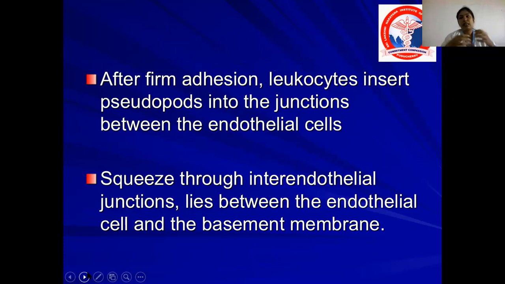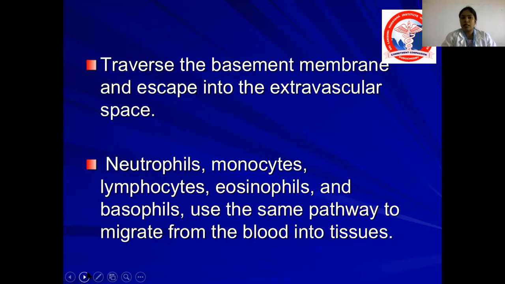They squeeze through the endothelial junction, lie between the endothelial cells and the basement membrane, and come out to the extravascular space. So they traverse the basement membrane and escape into the extravascular space. All the WBCs like neutrophils, monocytes, lymphocytes, eosinophils and basophils use the same pathway to migrate from the blood into the tissues.